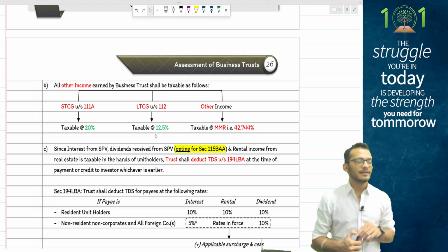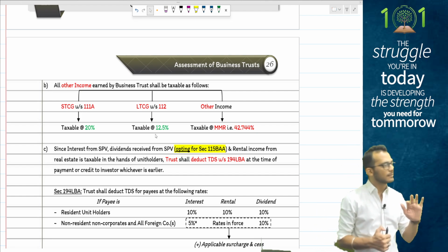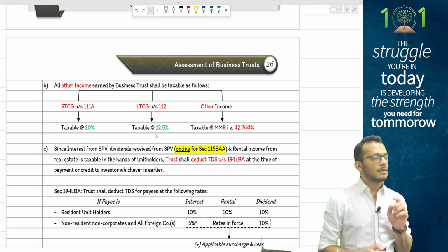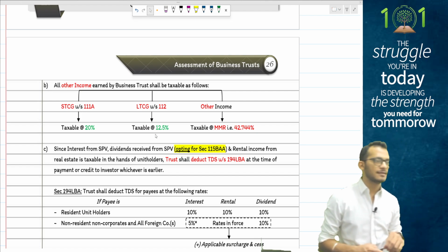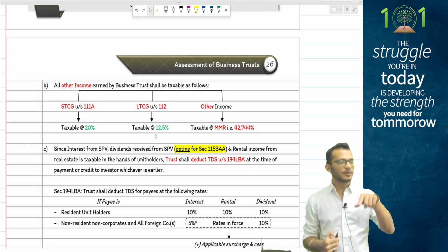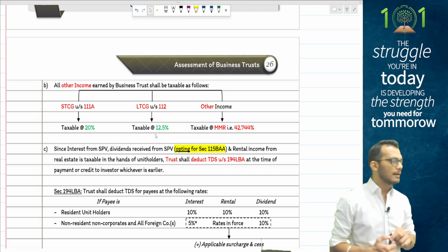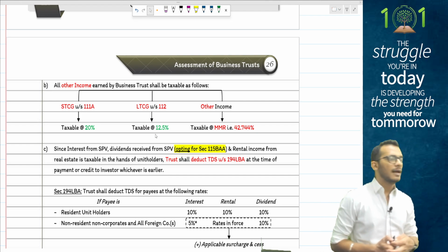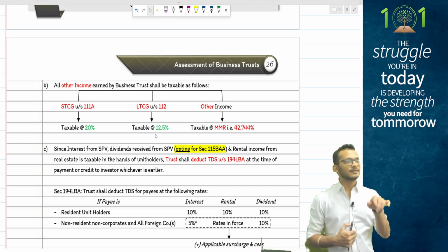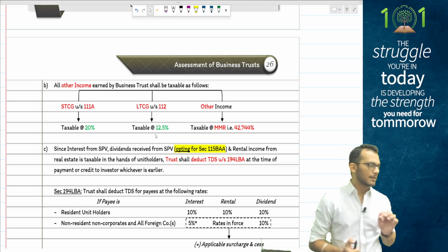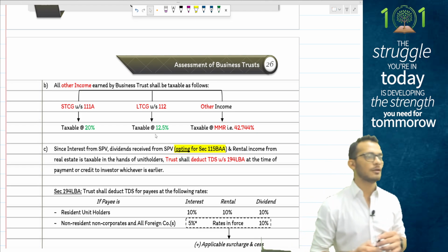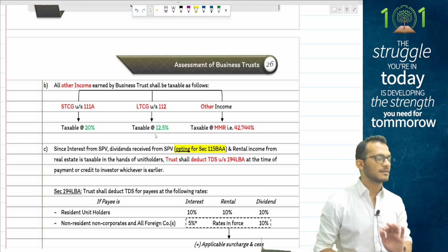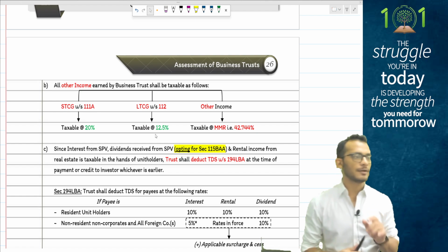Rental is always going to be taxed at slab rates, so TDS also happens at slab rates. Dividends will be taxable at 10% in case of non-residents and slabs in case of residents, but TDS will remain the same for both, TDS is 10%. Coming to interest, people, it is 5% for non-resident and slabs for resident. TDS for residents will always be 10%. Like I told you earlier also, people, when you don't know the TDS rate, it is always 10% only for residents. Non-residents will change. That you have to remember.